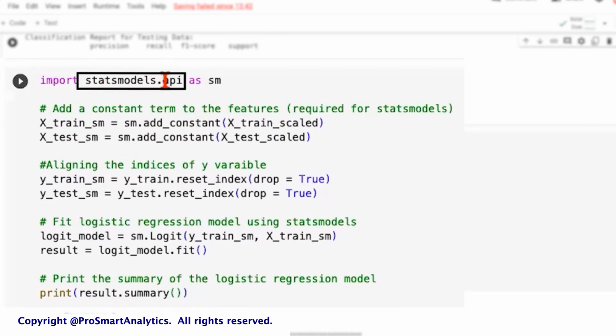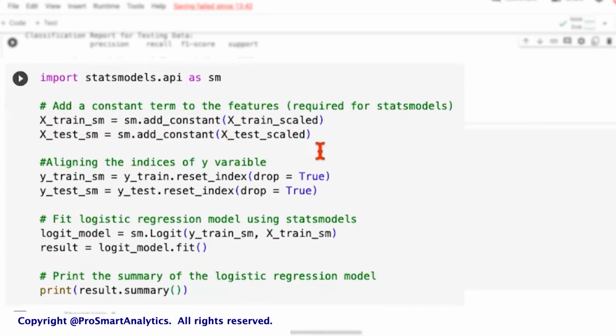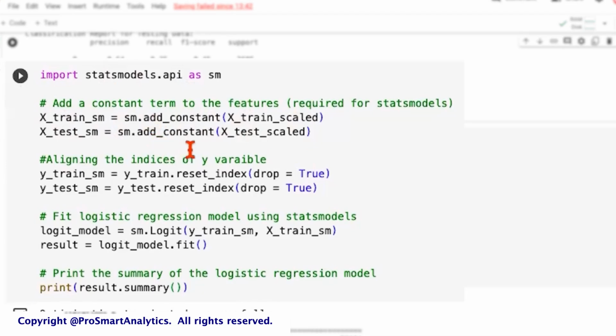Now, statsmodels has a slightly different style of working. It doesn't by default include the intercept or the constant term in the model. So if we want to include that, we have to specifically add it using add_constant. This is the same scaled data that we obtained above. And we are saying this would lead us to the X_train for statsmodels and X_test for statsmodels. Now, statsmodels, as I said, works in a slightly different way.